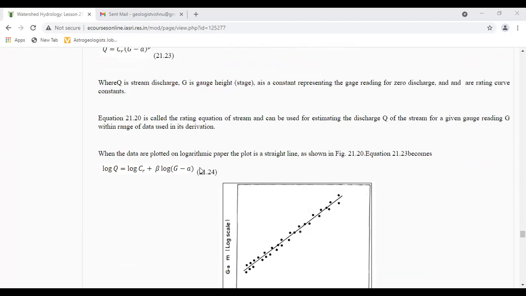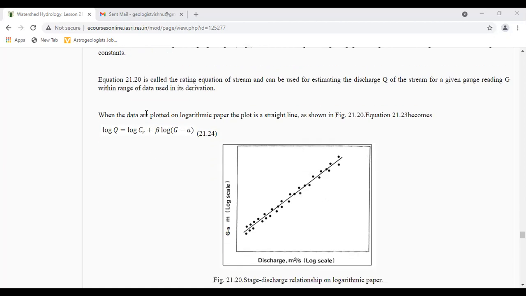Here equation 2.120 is called the rating equation of a stream and can be used for estimating the discharge Q of the stream for a given gauge reading G within the range of data used in its derivation. Where the data are plotted on logarithmic paper, the plot is a straight line, as shown in the figure. Equation 2.120 becomes log Q is equal to log C_R plus beta log (G minus a).